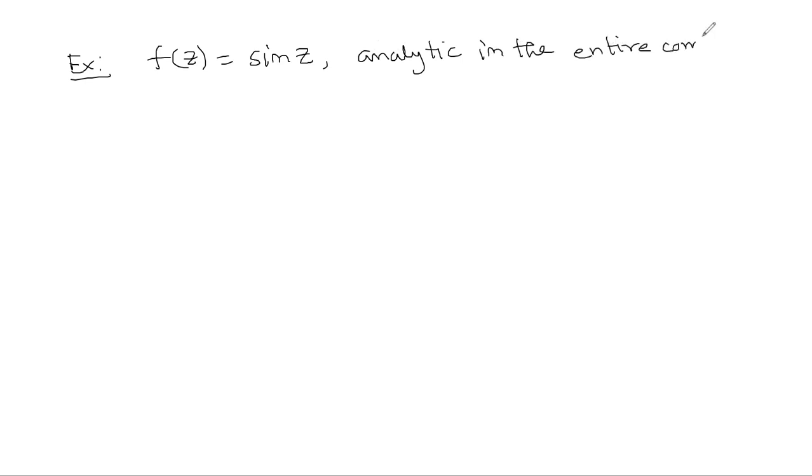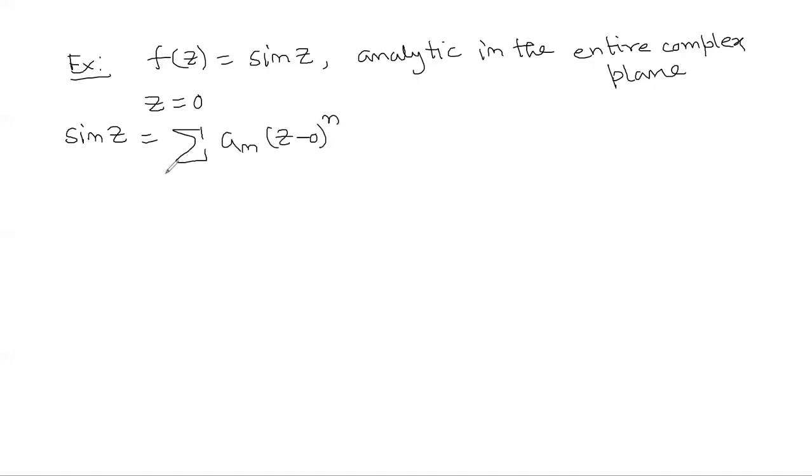So according to Taylor's theorem, we can expand this in Taylor's expansion. Let us take z0 as 0. In that case, if I expand sin z with respect to 0, what do you get? You will get the sum of a_n (z minus 0) power n, n varies from 0 to infinity.